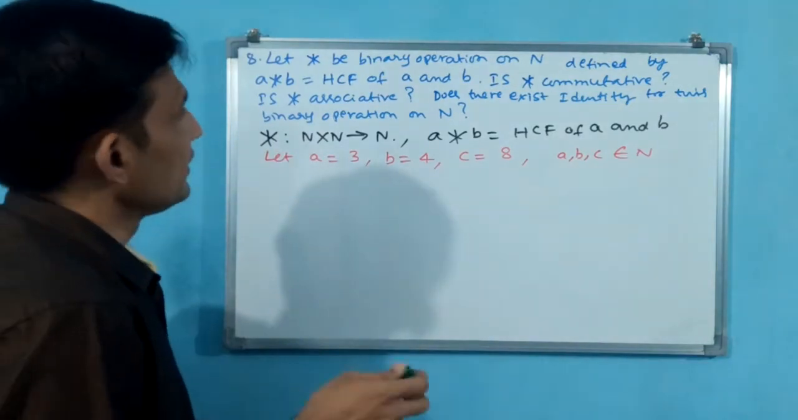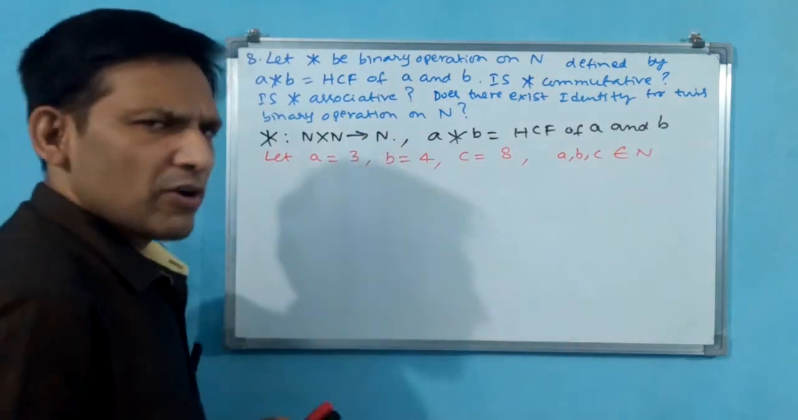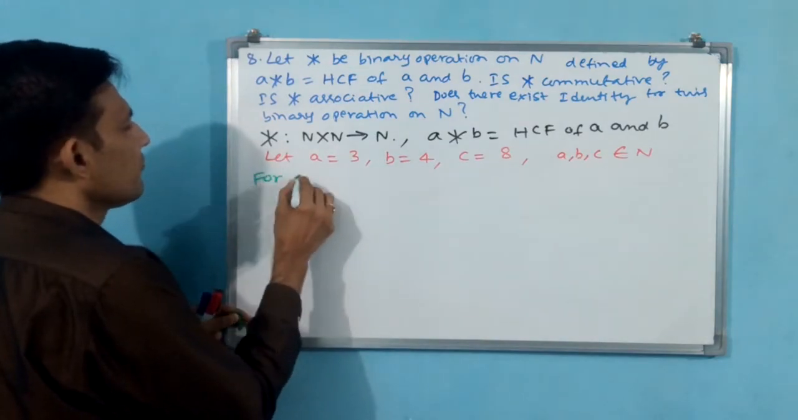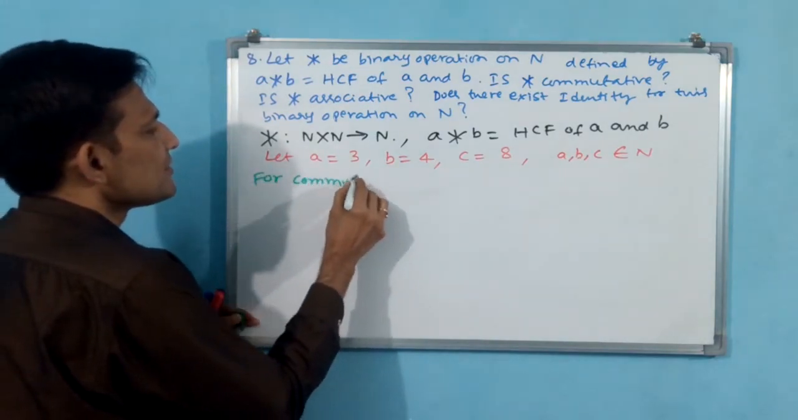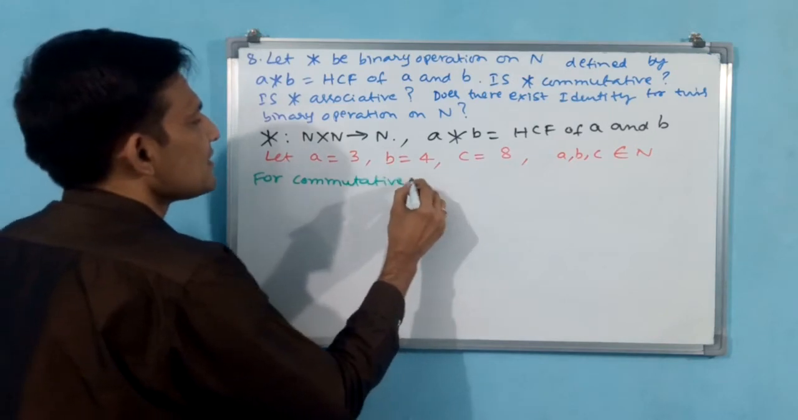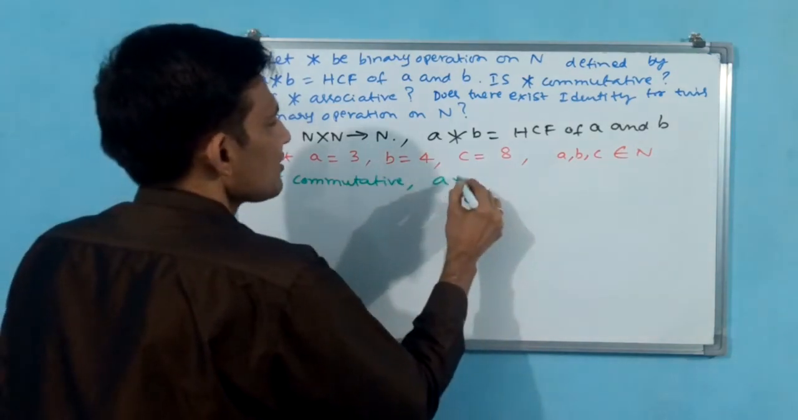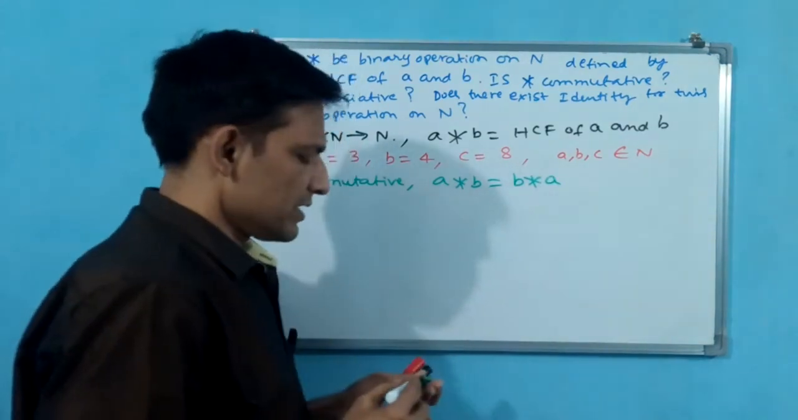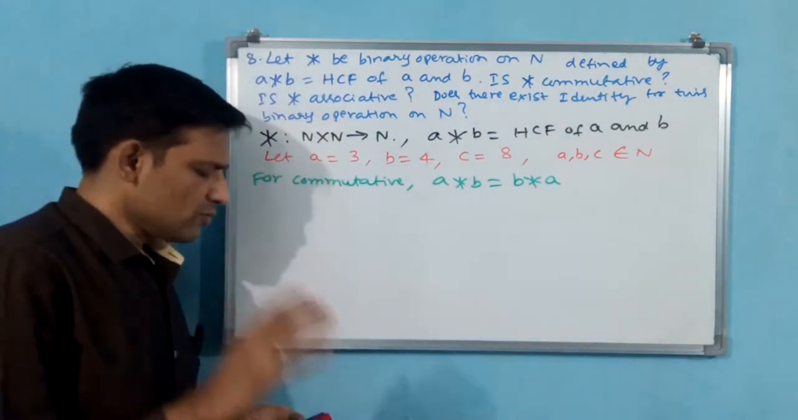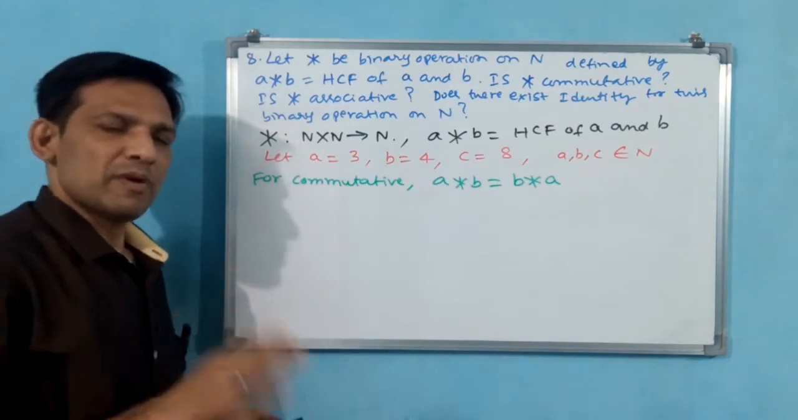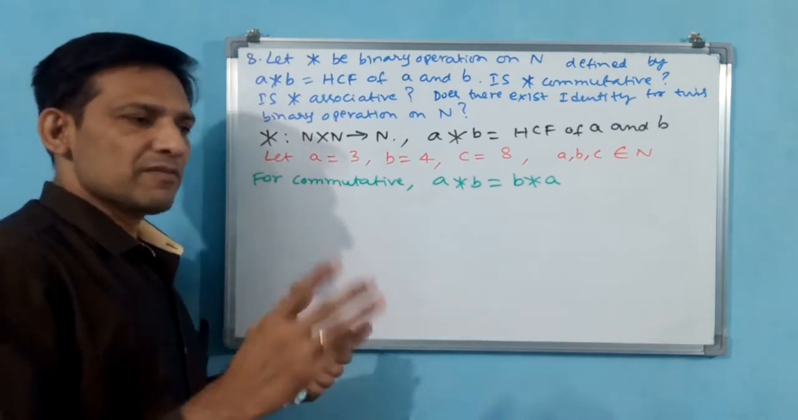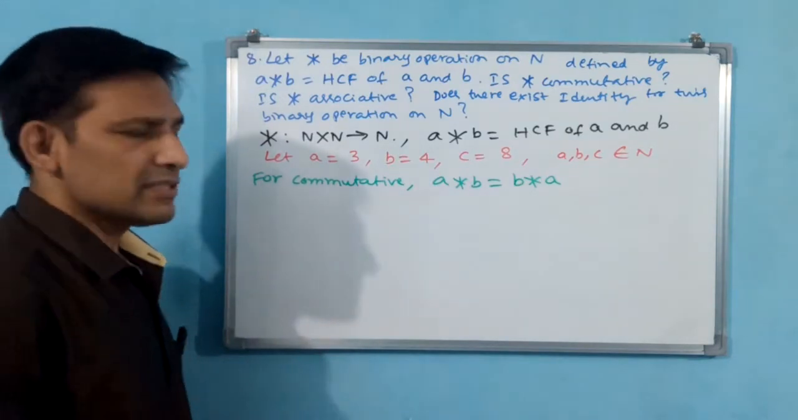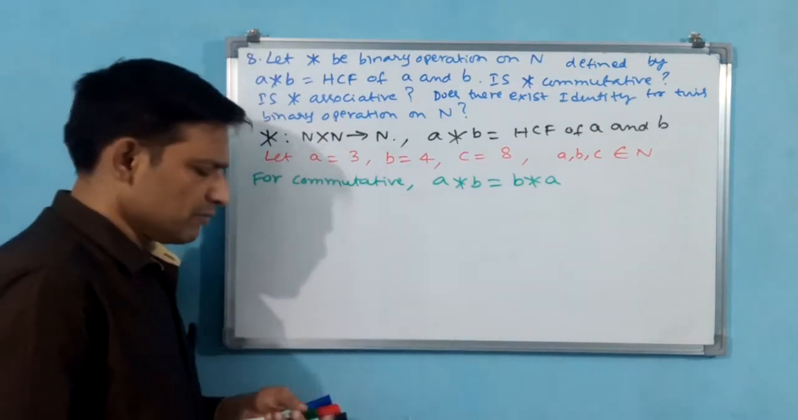Okay. Now you see commutative. Let us see commutative first. For commutative, A star B should be equal to B star A. Okay. Then that will be commutative. Now, even before doing the problem we came to know that the HCF between 2 numbers will be AB or BA, both are same. That is why this is commutative. Even then practically we write